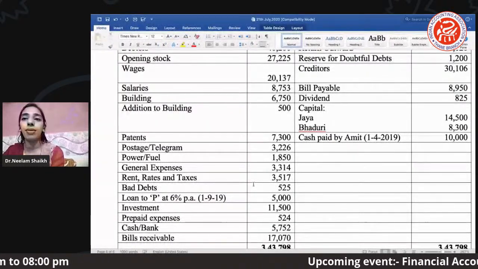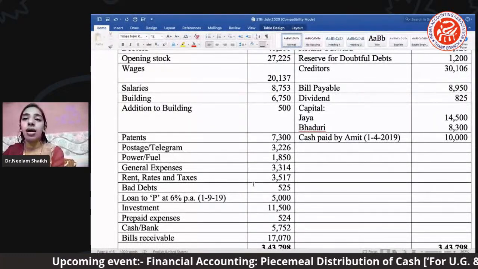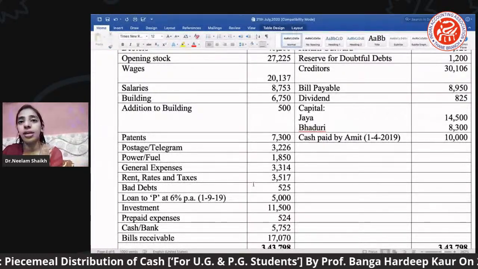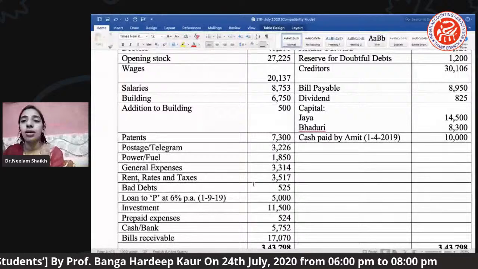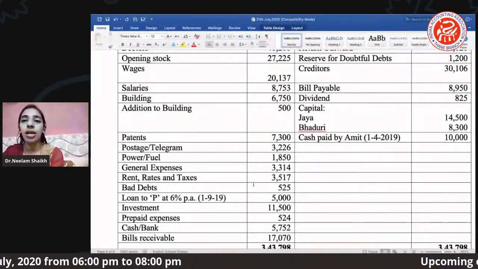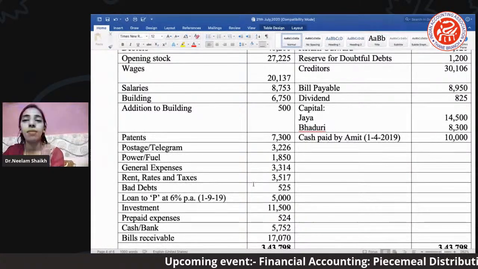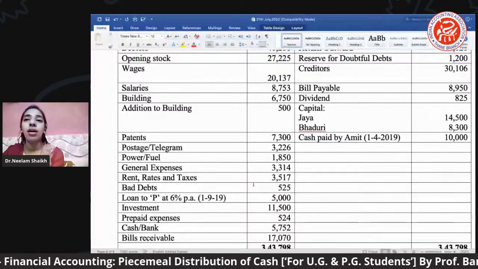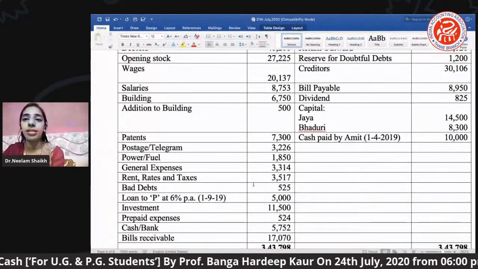Cash paid by Amit is mentioned here because this cash, you can see, is what the new partner Amit brought when he entered the business, when he got admitted in the business. So that same 10,000 appeared in the starting part when it was mentioned. Okay. Then moving ahead, we have the asset side, the debit side: prepaid expense, cash, and bills receivable assets. So these are all our trial balance items which we have discussed. There is no hidden adjustment as such.